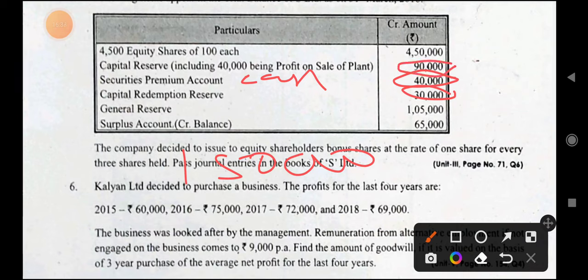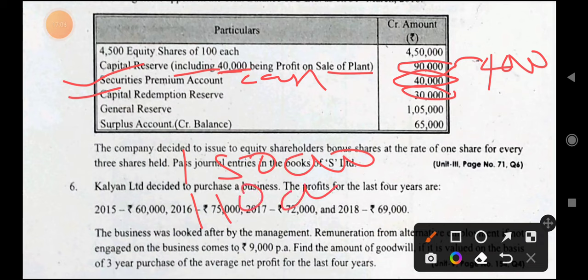And they are saying 40,000 being profit on sale of plant. I am assuming that this 40,000 only is received in cash, remaining is not in cash, so only we can use 40,000 from capital reserve. CRR 30,000, SP 40,000, capital reserve 40,000, 1,10,000 we have used. So remaining 40,000 you will take from general reserve.